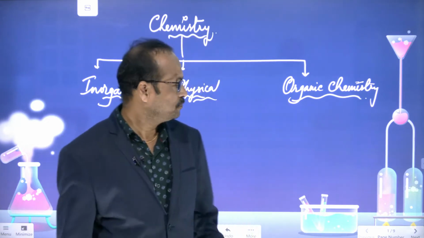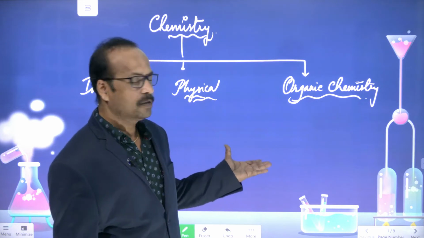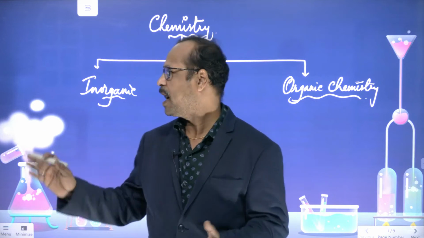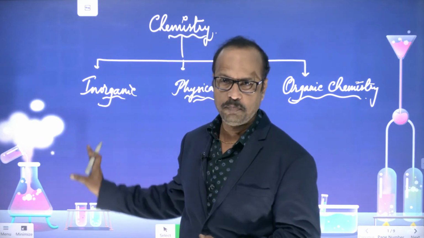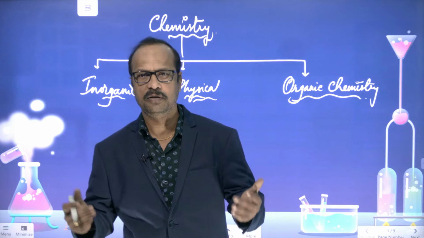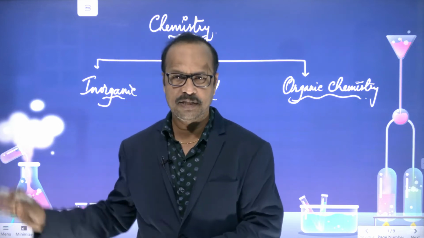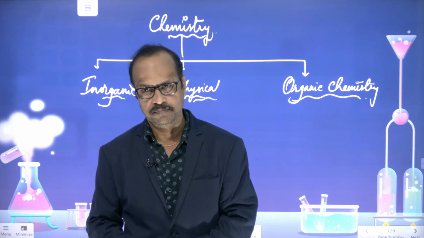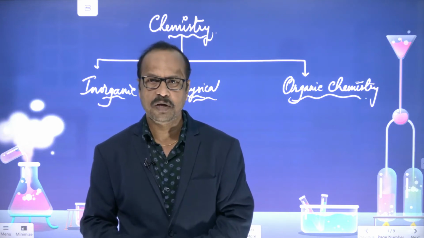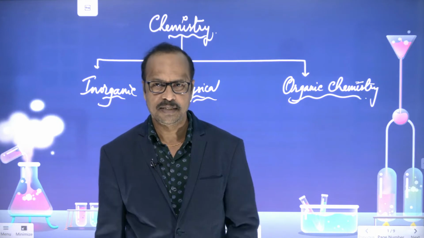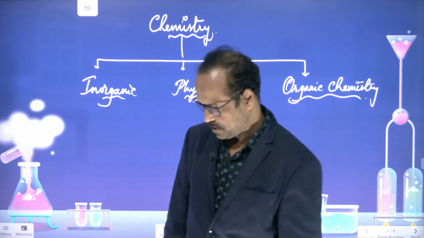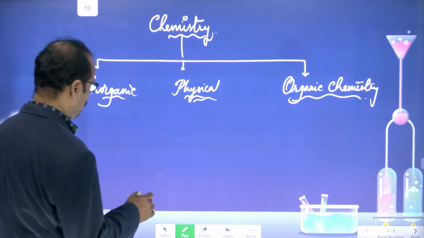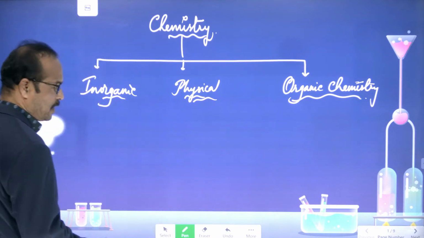These three types of chemistry again have various topics, which you can call units or chapters. Those chapters we are going to cover. So what are the important chapters under these branches? Here in inorganic chemistry, I'll take another slide.